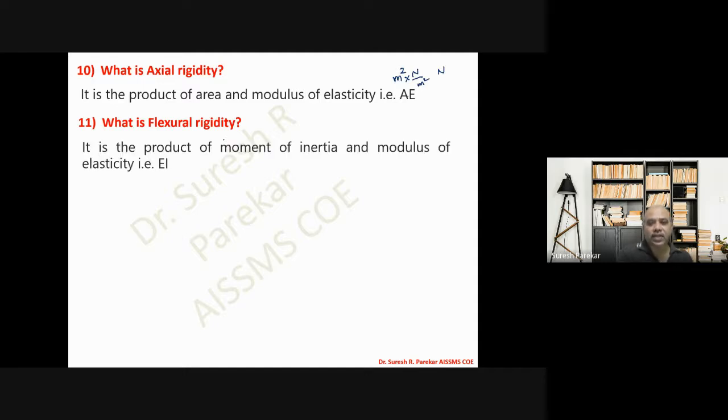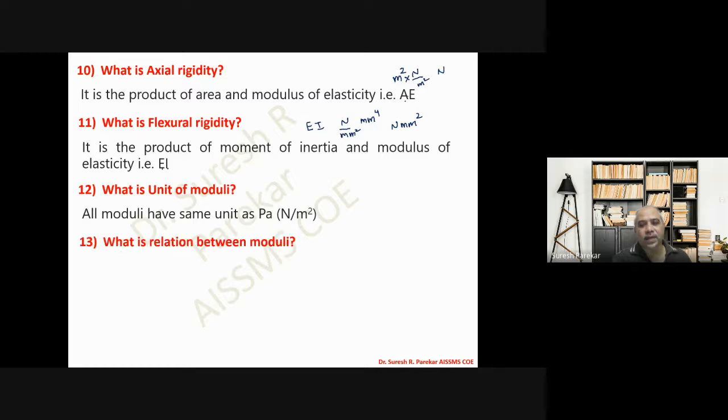What is flexural rigidity? We have EI as flexural rigidity. What is the unit of this? We have E in Newton per mm square, and I is mm^4. So it comes to Newton millimeter square. That is flexural rigidity. What is the unit of moduli? All moduli have the same unit, Pascal.